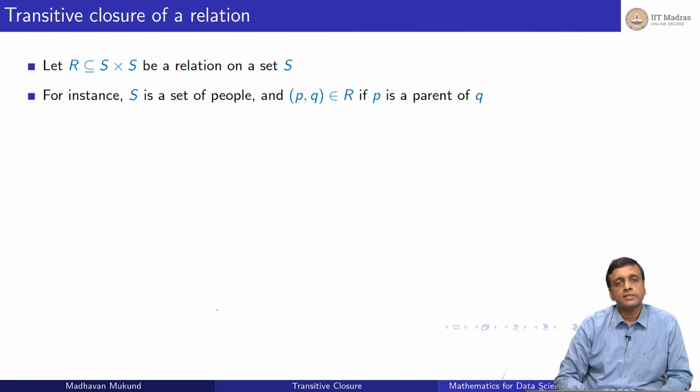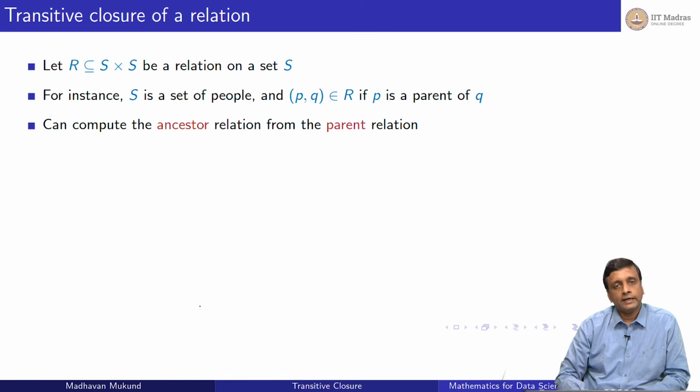So concretely, for instance, supposing we have a set of people, maybe a family, and we want to find out the family tree in some sense. Then we might represent as a relation when two people are related as parent and child. So we can say that (P, Q) belongs to R, where R is the parent relation, whenever P is the parent of Q.